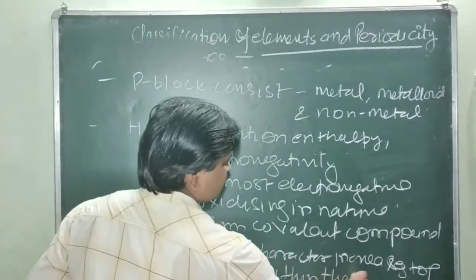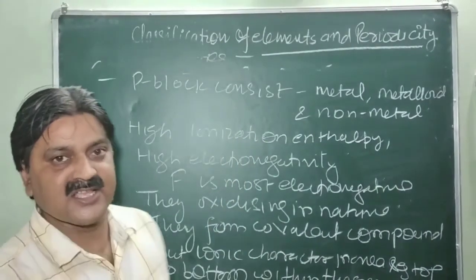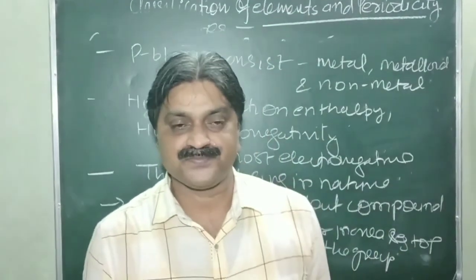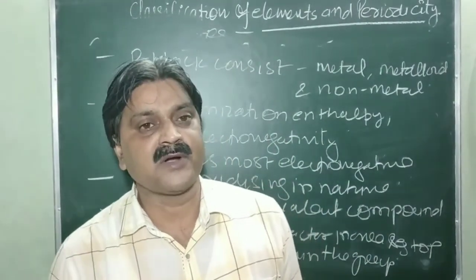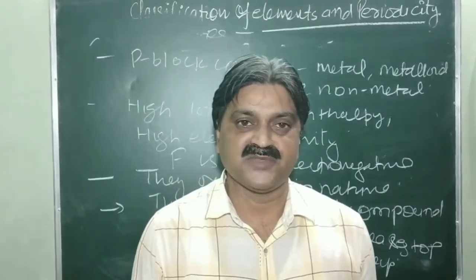So these are the general properties of the p block group of elements. Next, we will discuss the general properties as well as other related properties of d block and f block elements, and the rest of the same chapter. Thank you.